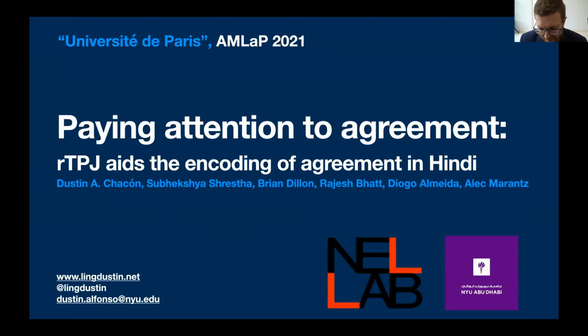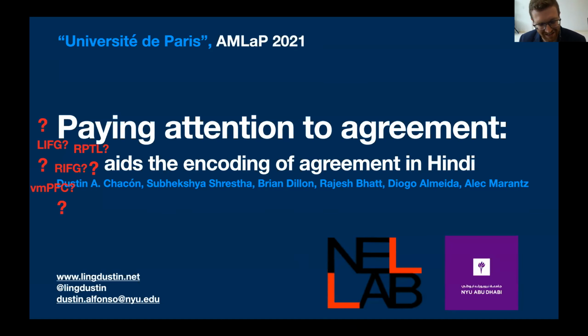As I said, these are preliminary results, and as often happens, the data has changed a little bit from when we wrote the abstract to actually writing the talk. So I want to give my mea culpa right now. It doesn't look like rTPJ is still interesting, but the position in the brain where the effect that we're looking at happens has moved around a little bit. But the real point I want to make is the where question is up in the air, but the when question is what I'm most interested in today, and that I think we feel a little bit more confident about.